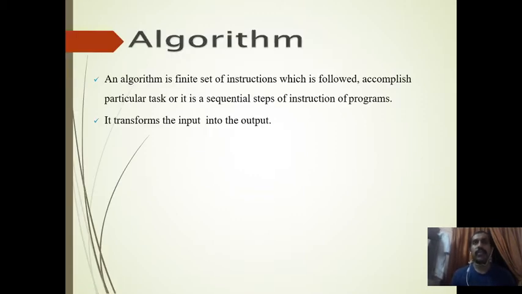So, before going for the analysis of algorithm, first we will go for algorithm. What is an algorithm? All of you know, an algorithm is a set of instructions that we write in order to solve a particular problem. An algorithm is a finite set of instructions which is followed to accomplish a particular task, or it's a sequential step of instructions of the program. It transforms an input into an output. So for a particular input, we will get a particular output from the algorithm.